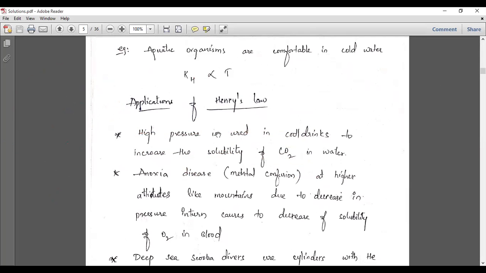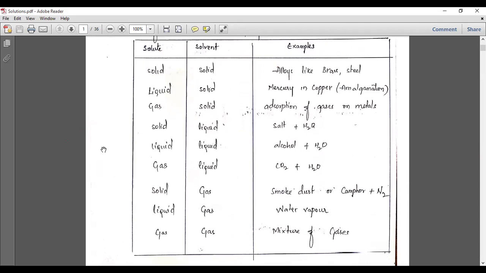Now I will show you the table again. Just now I told you about gases dissolving in a liquid, the solubility of a gas dissolved in a liquid.